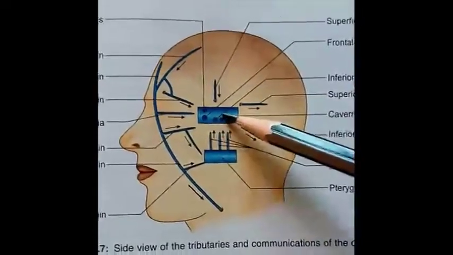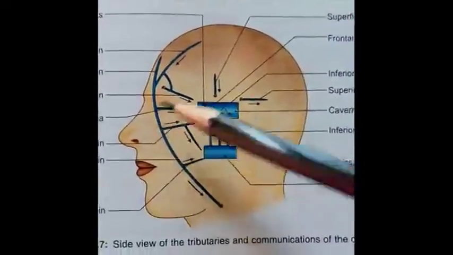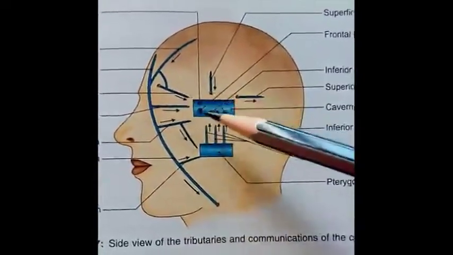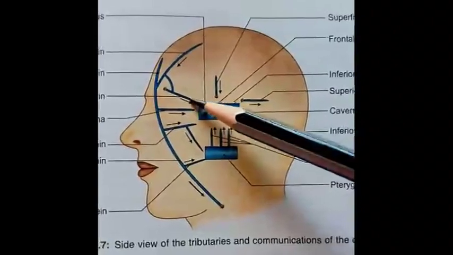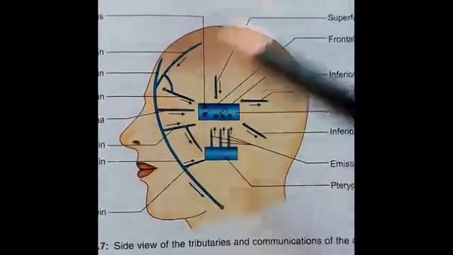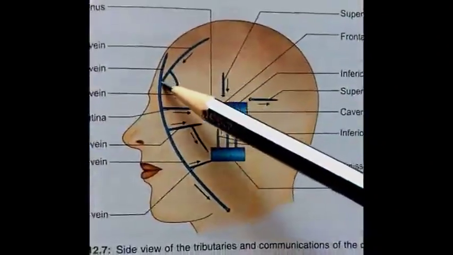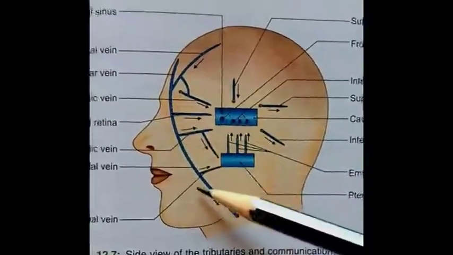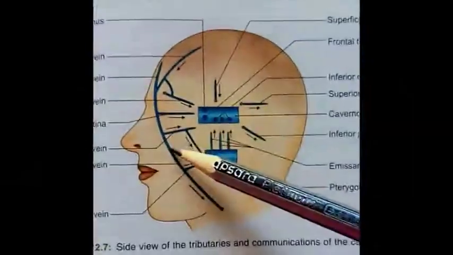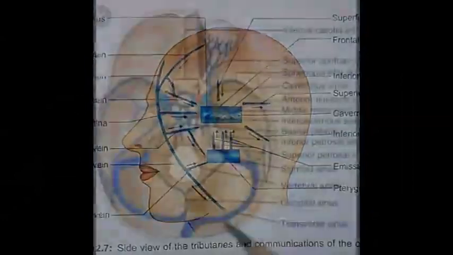Cavernous sinus communicates with this facial vein. This is the facial vein, with the help of the superior ophthalmic vein. So first of all, blood from here passes to the superior ophthalmic vein, then it reaches the supraorbital vein, and then it passes further to the facial vein. So both structures are having connection with the help of this superior ophthalmic vein.